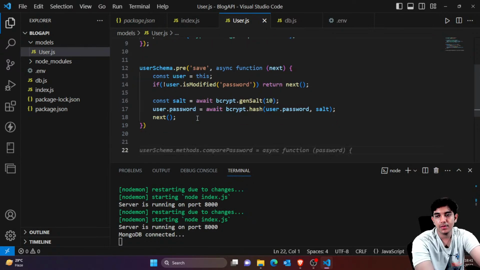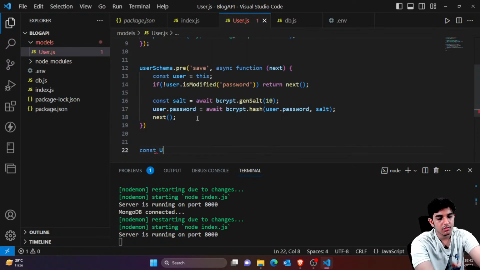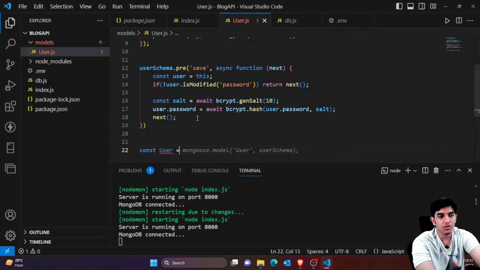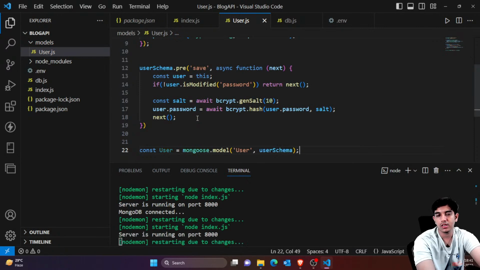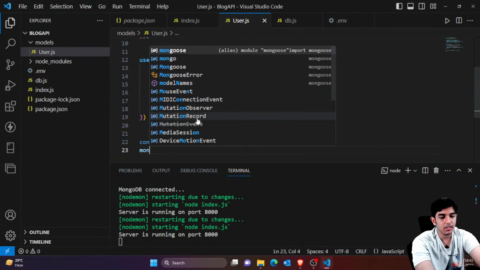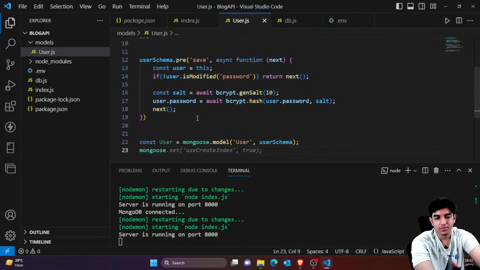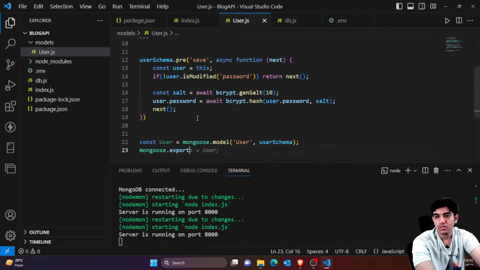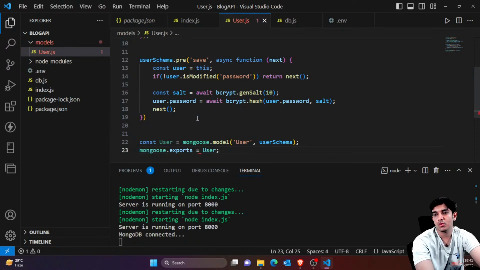Now we would be simply saying that const, we have to export this, right? So const user equals mongoose dot model user schema, right? And we would just say mongoose dot export. Inside this, I would just export user, right?